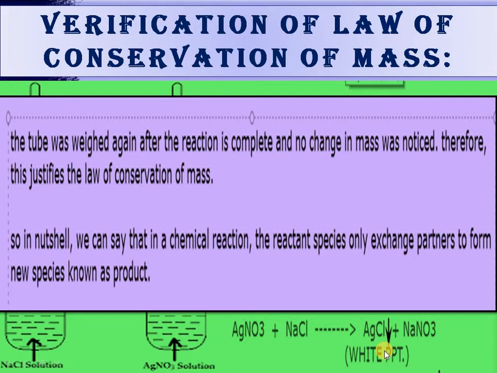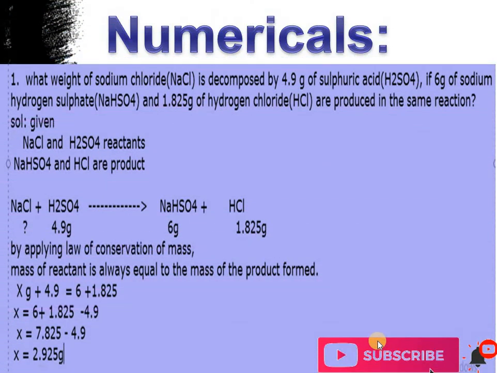We can say that AgNO3 exchanges partners with sodium chloride and forms AgCl and NaNO3, and this downward arrow represents the formation of a precipitate. Hope you guys understand. Now moving to the numerical portion of this law.